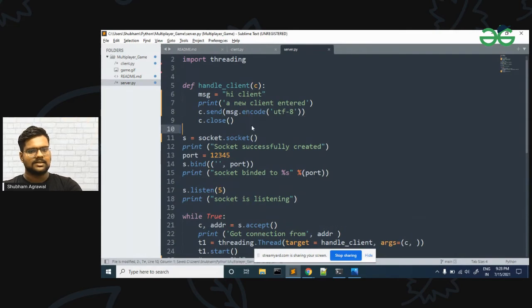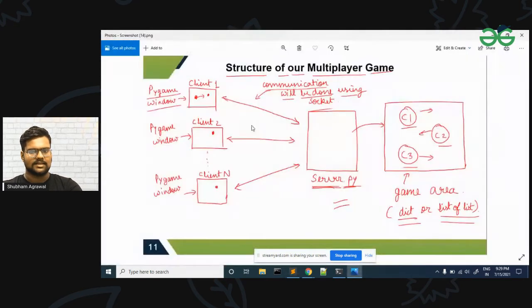Now let's see our architecture again. This was the structure of our multiplayer game. In this we have server.py, and then we have the clients, and each client will have one pygame window, so there is a GUI window for each client. The communication will be done using sockets. A client can communicate to the server, and the server can also communicate to the client. So it is a two-way communication.